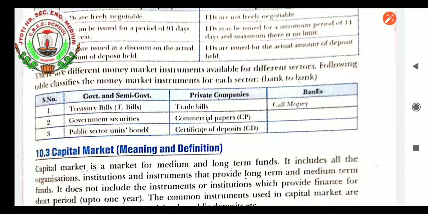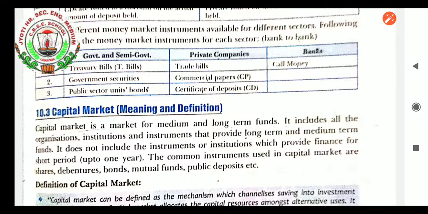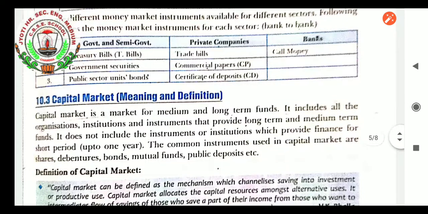And as the term is related to capital, it is generally used for expansion of the business or for purchase of machinery and land and other types of capital assets or the fixed asset. For that, capital market is offering the money. It includes all the organizations, institutions, and instruments that provide long term as well as medium term funds. It does not include the instruments or institutions which provide finance for short period, that is up to 1 year. The common instruments used in capital market are shares, debentures, bonds, mutual funds, public deposits, etc.